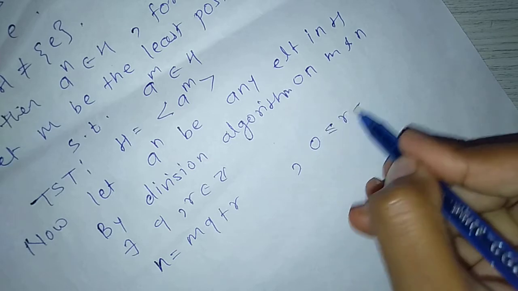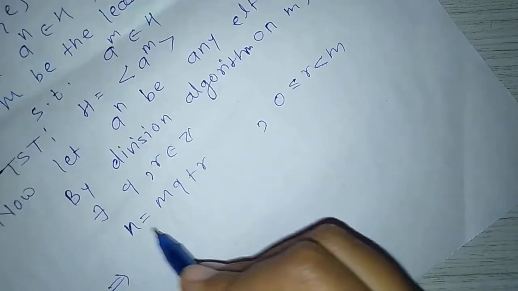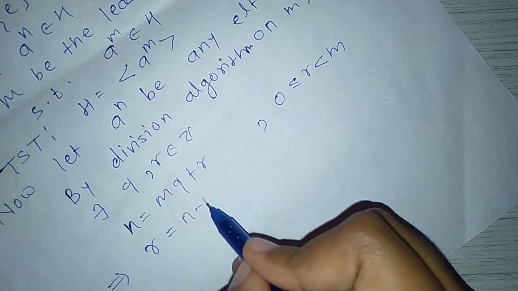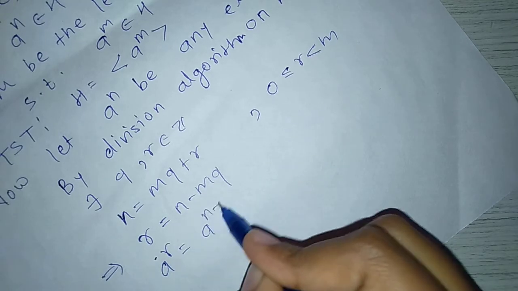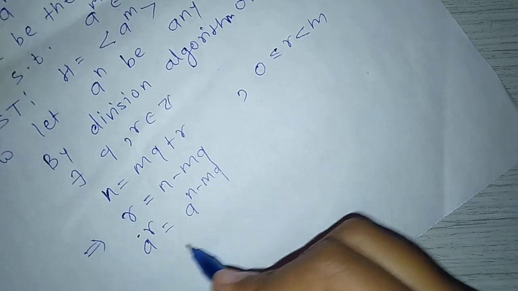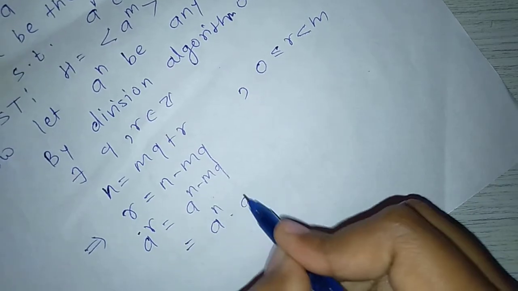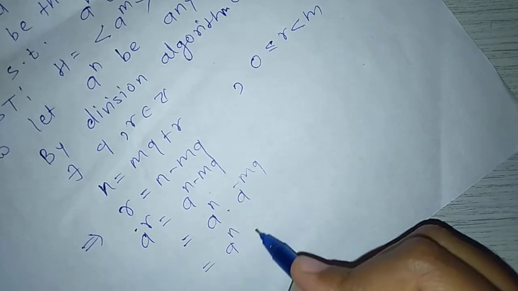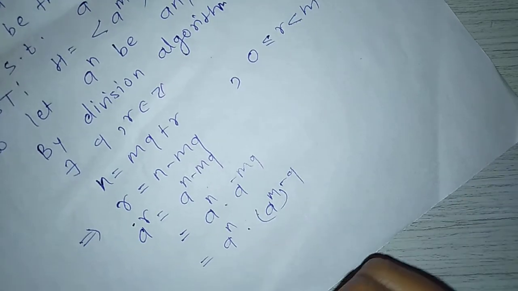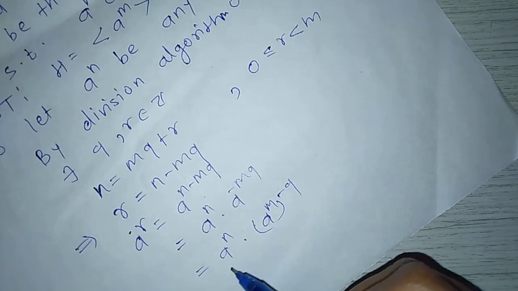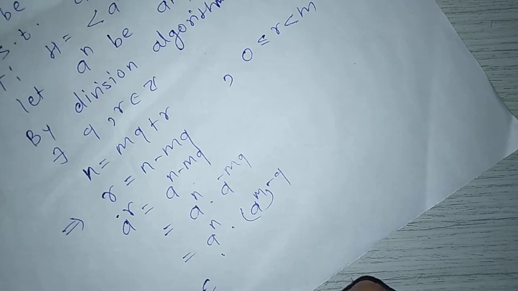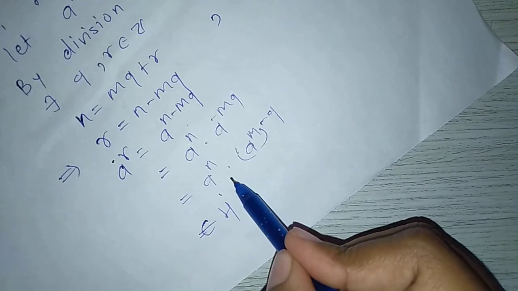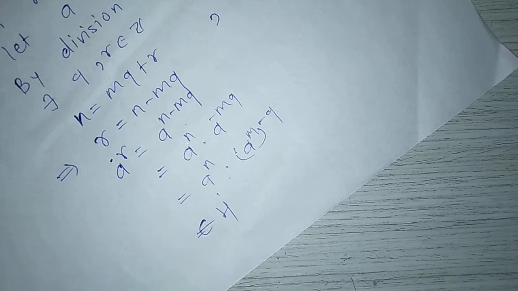The condition is 0 less than or equal to r less than m, which implies r can be written as r equals n minus mq. This means a raised to r equals a raised to n minus mq. This can be written as a raised to n into a raised to minus mq, which is equal to a raised to n into a raised to m raised to minus q. a raised to n belongs to H, a raised to m belongs to H, and H is a subgroup of G. That's why their multiplication also belongs to H. Means the right hand side belongs to H, means the left hand side also belongs to H.